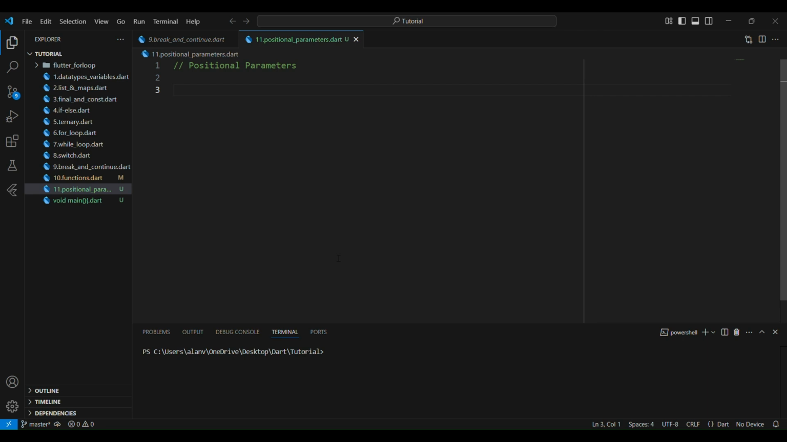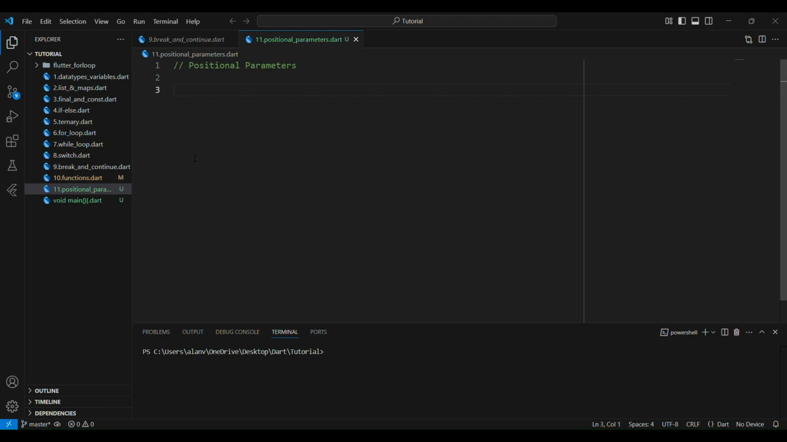In the previous lecture video, we discussed what functions are in Dart. In this video, we will go through what positional parameters are in Dart. If you want to see what actual functions are, just go through the previous video. So let's dive into our core topic, positional parameters.